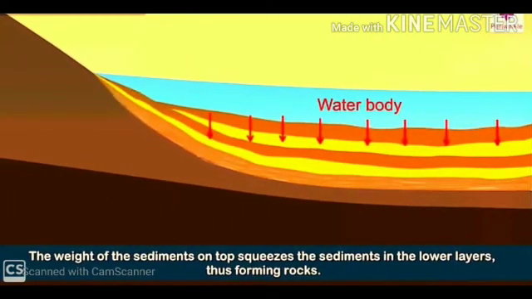The weight of the sediment on top squeezes the sediment in the lower layers, thus forming the rocks. So as you can see, the uppermost layer, they just squeeze the lower layer. ये जो ऊपर की layer है ये नीचे की layer को push करेगी, उसे दबाएगी, and then वो layer पे layer वो form होता जाएगा, and thus rock is formed. Okay. And these rocks are known as what? These rocks are known as sedimentary rocks, and most of the sedimentary rocks, they are formed under water. Okay.